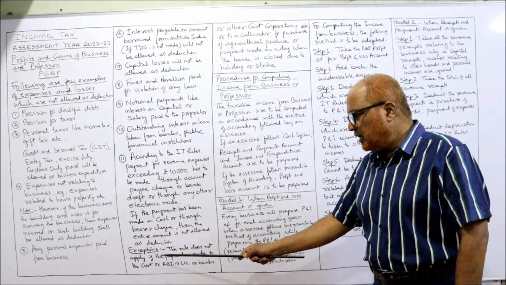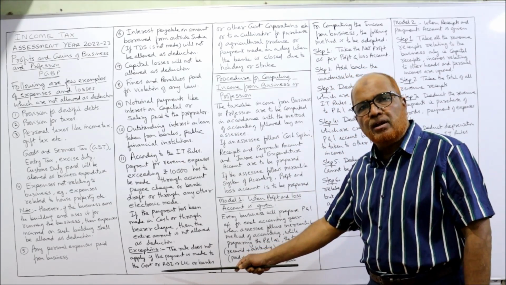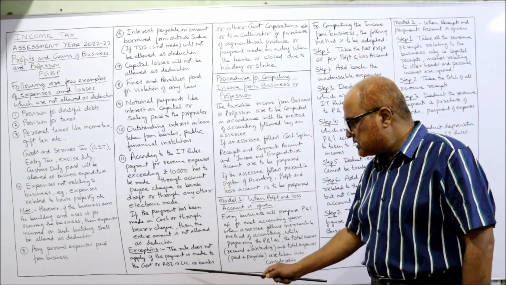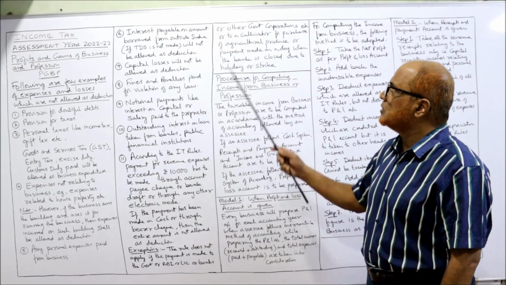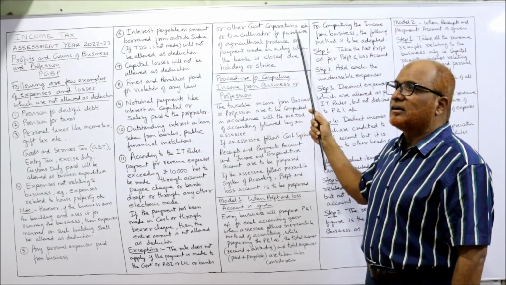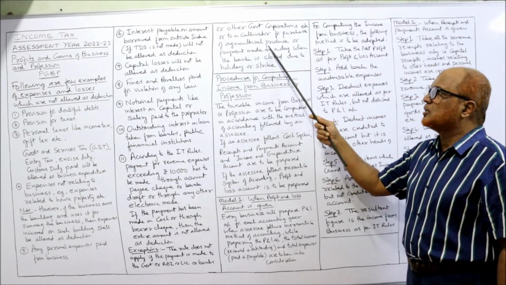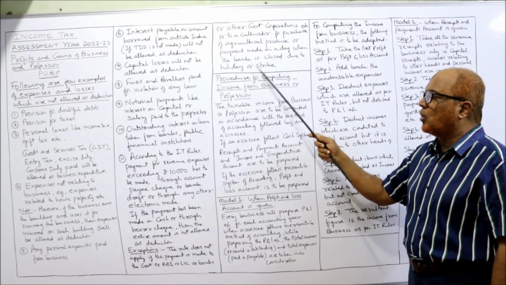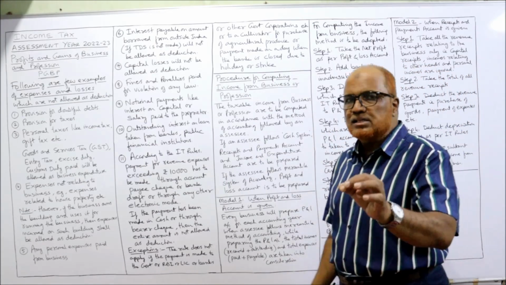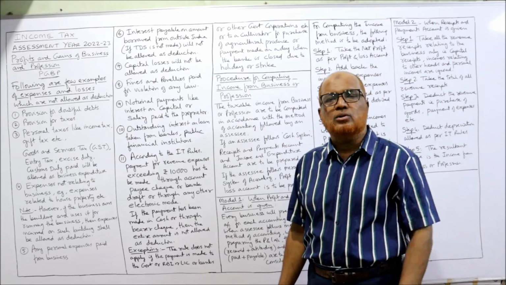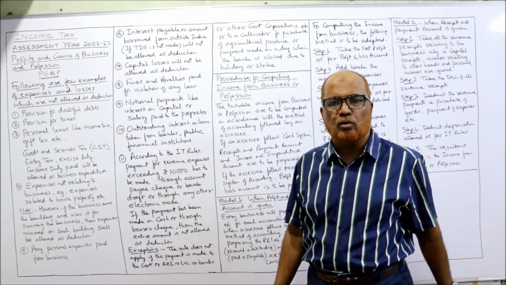For example, if the payment is made to the government or to RBI or to LIC or banks or other government corporations, etc., or to the cultivator for purchase of agricultural produce, or the payment is made on a day when the bank is closed due to holiday or strike. These are the circumstances in which, even if the payment of more than 10,000 is in cash, it will be allowed.